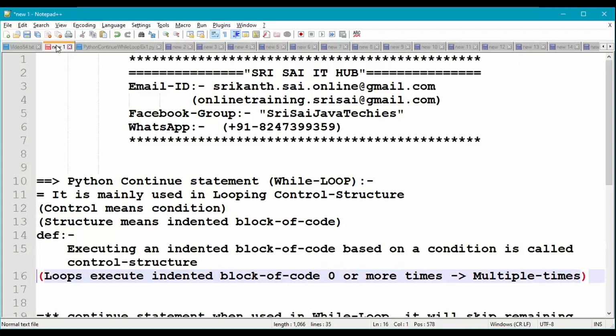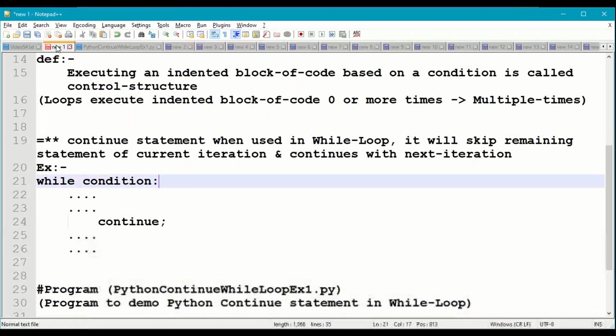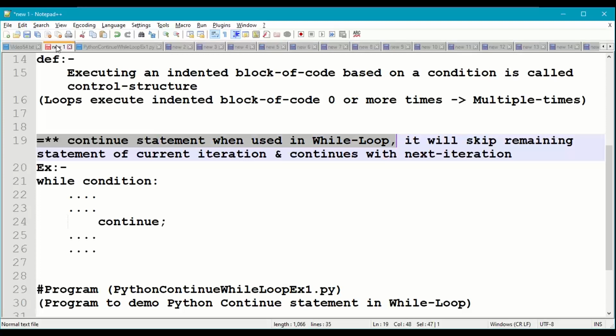Coming to the looping control structures, they execute an indented block of code 0 or more times, or multiple times. Now coming to the continue statement, we use continue statement in while loop. It is used to skip remaining statements of the current iteration and continue with next iteration.